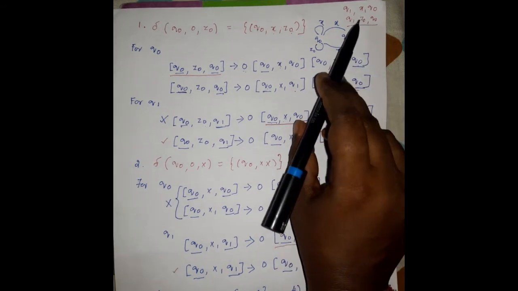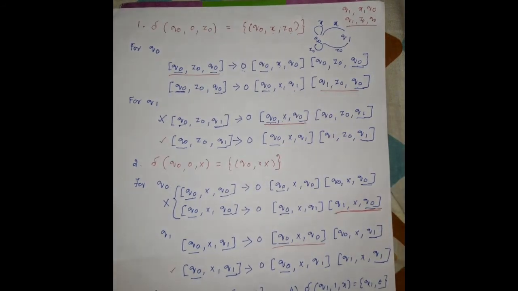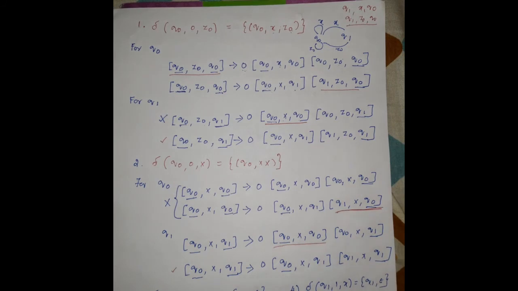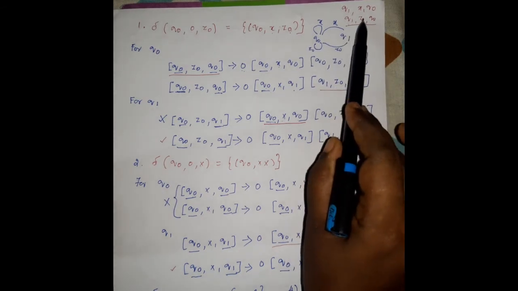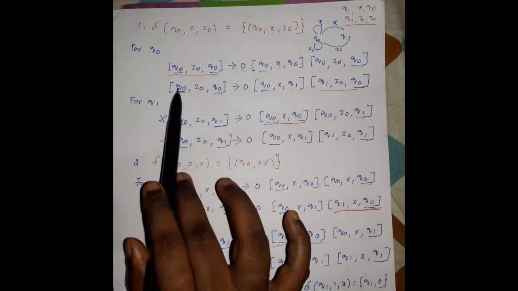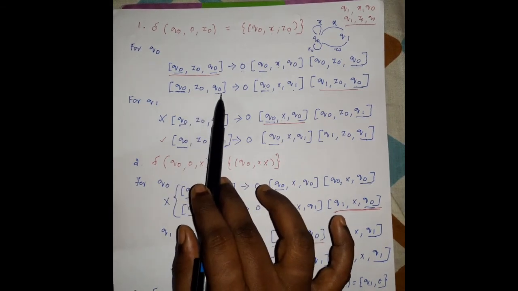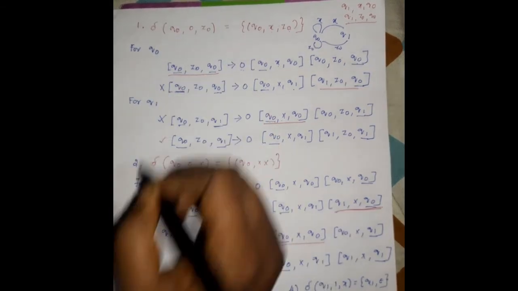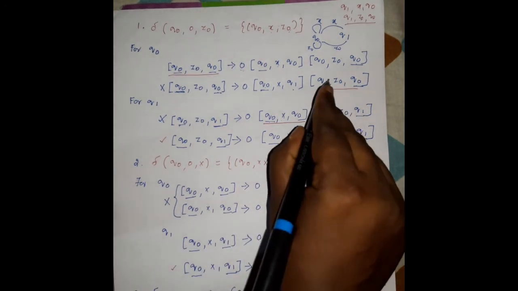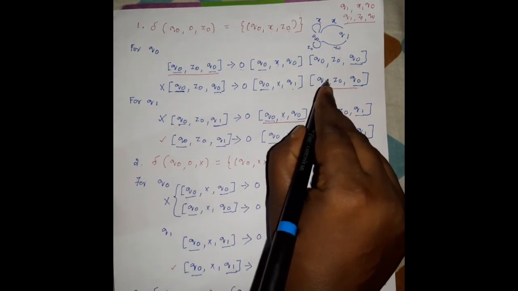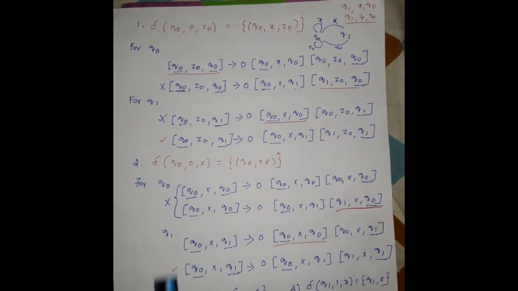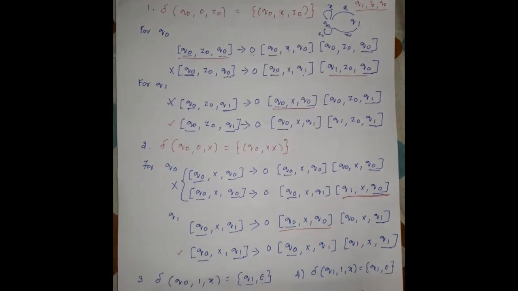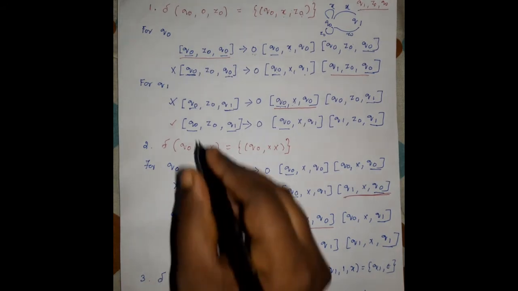Then the second variable, q1 z q0. You have to check whether q1 z q0 is present on the right hand side. Yes, q1 z0 q0 is present on the right hand side of q0 z0 q0. So we have to eliminate this production rule, because it will be eliminated. By default, this production rule is also eliminated, right? So from this, the production rule we take after eliminating is q0 z0 q1.